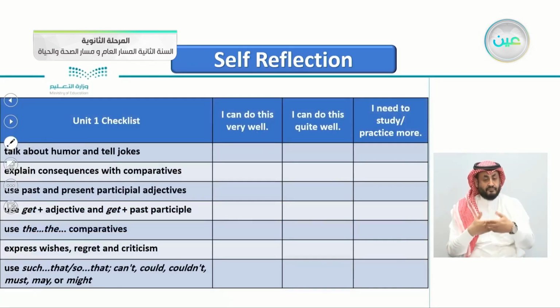And also here is the checklist for Unit 1. Notice here the columns: things that I can do very well. These are some of the lessons, of course, in Unit 1. If you can do them very well, just tick a mark in this column. I can do this quite well. So it's not so much, but I can do it quite well. Tick a mark on this column. This is very important to give yourself feedback so you know where your weaknesses and strengths are. I need to study or practice more. So tick here the lessons that you think you are really weak in and you need to study more and practice more.